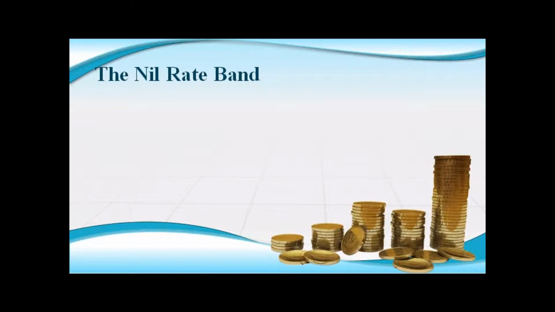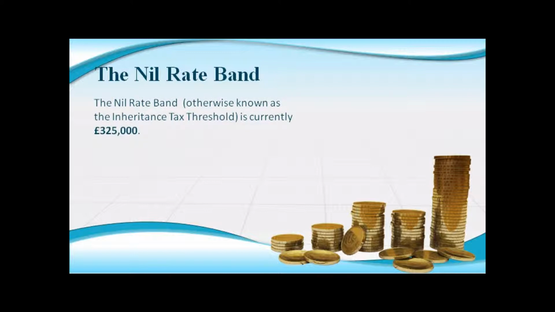The current Nil Rate Band is £325,000. Your share of any joint property will be subject to inheritance tax, even if the asset passes outside of your estate for probate purposes, unless the recipient is your spouse or civil partner, in which case the spousal exemption will apply.